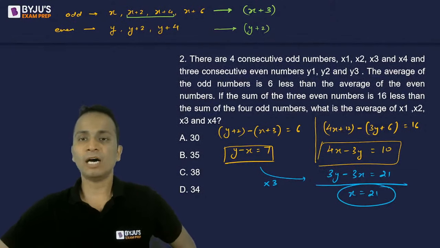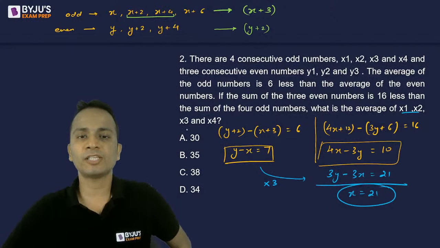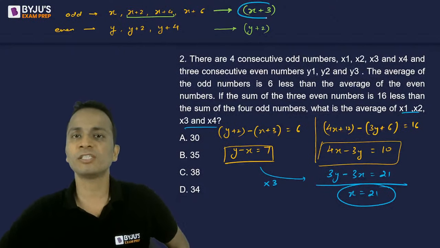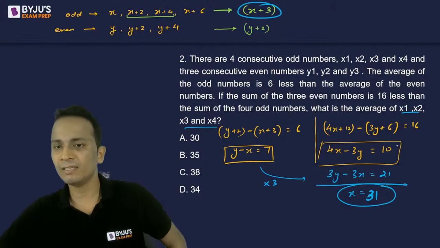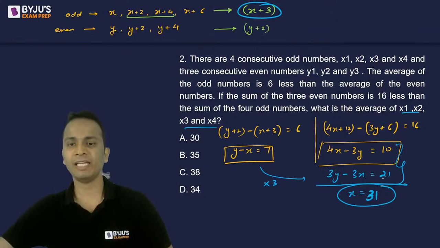Done. Now question is, what is the average of x1, x2, x3 and x4? The average is x plus 3. So the value of, I'm sorry, it should be 31, not 21. Maybe I said 31 but I wrote 21. So x value is 31.